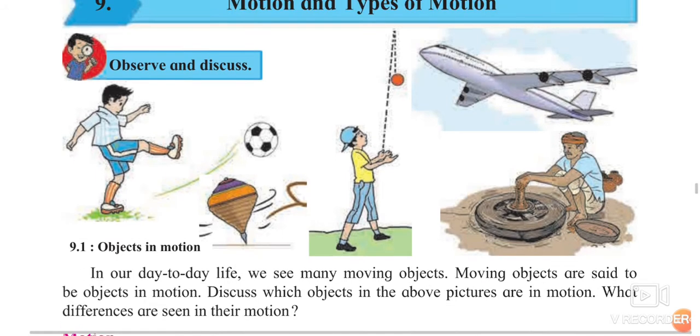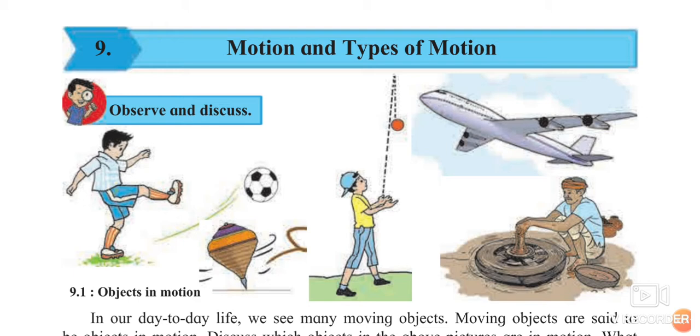So here there are a few examples. The boy is kicking the football. You can see the top is spinning. You can see that another boy is playing with the ball. He is throwing that ball up in the sky. You can see the aeroplane is flying. You can also see the potter is doing something on that potter's wheel.